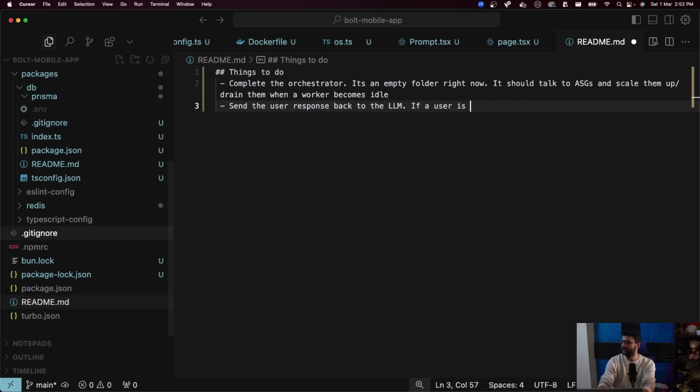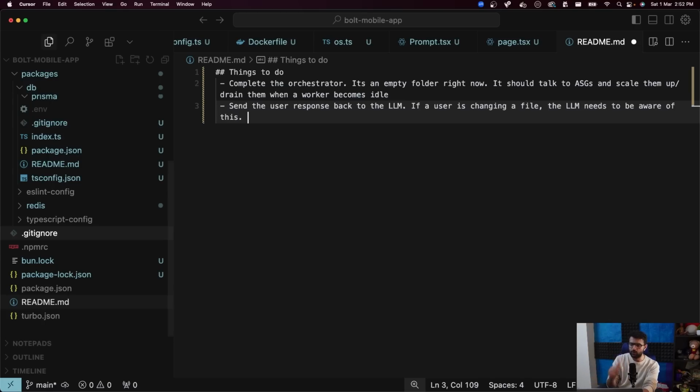Send the user response back to the LLM. If a user is changing a file, the LLM needs to be aware of this. For example, the colors and taste I had updated, the LLM should know that, so that in the future the LLM performs correctly. It should know the changes that I have made. So in the responses that we're sending it, one of the other responses is going to be I have changed something. We are not yet forwarding that to the LLM. What else?